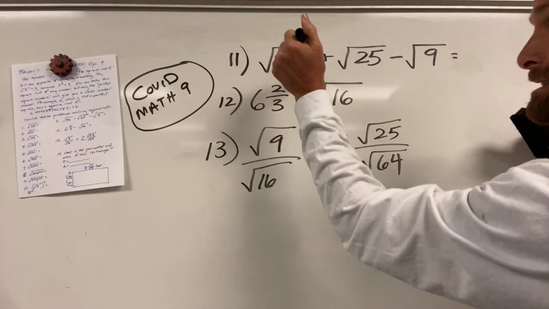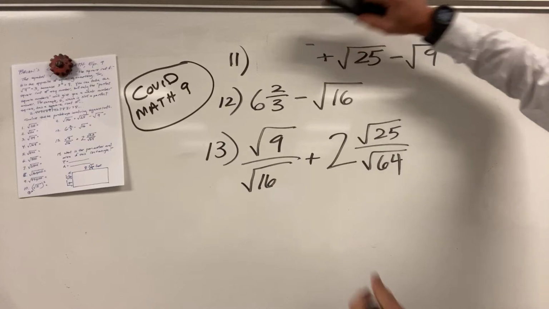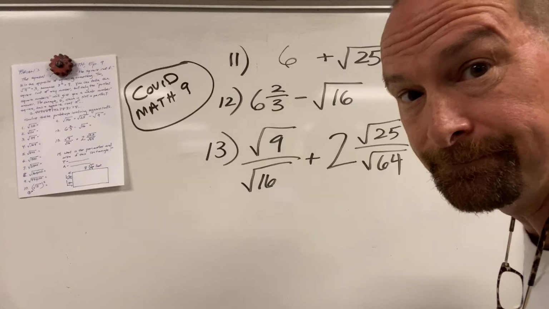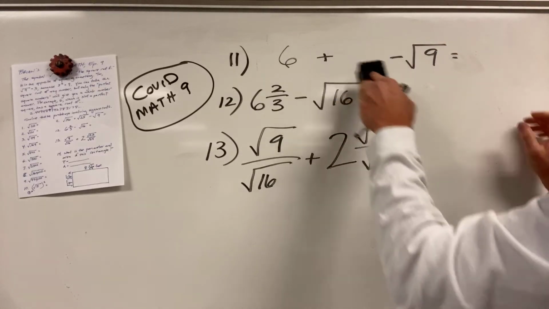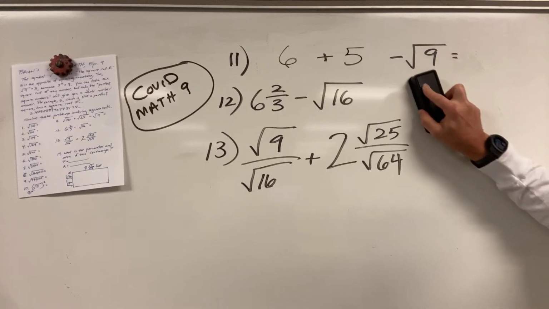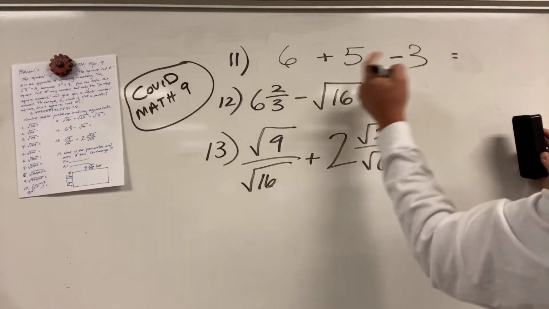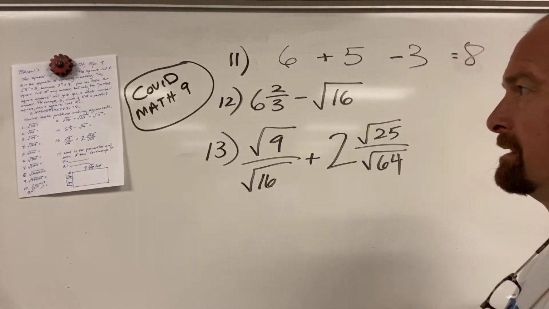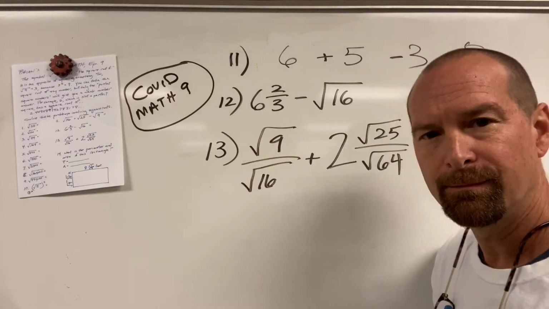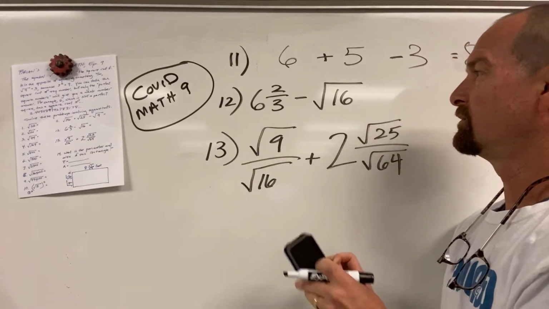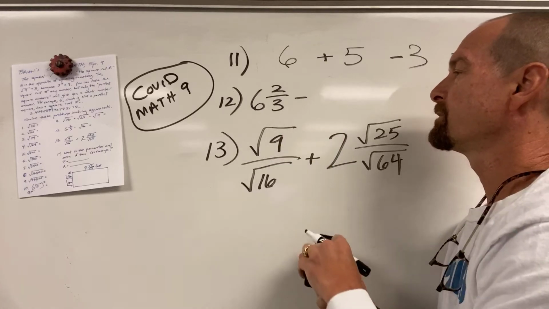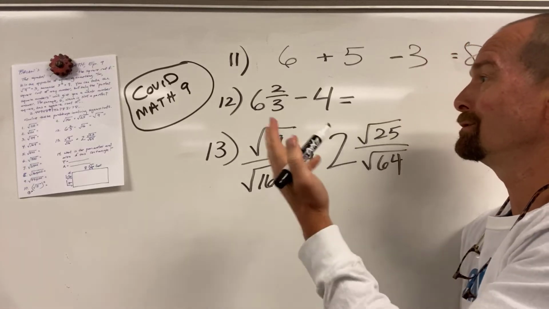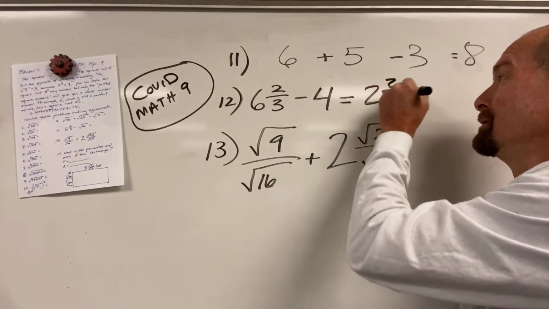Square root of 36. That's just 6. I'm just going to say, just stick a 6 right there. Square root of 25. Get that out of there. Square root of 25. What's that? 5. Square root of 9 is 3. So now I just walk it across. 11 minus 3, that's 8. That was easy. Come on. You can do that. All right, 6 and 2/3. Square root of 16, that's 4. There you go. 6 and 2/3 minus 4. Well, that's just going to be 2 and 2/3.